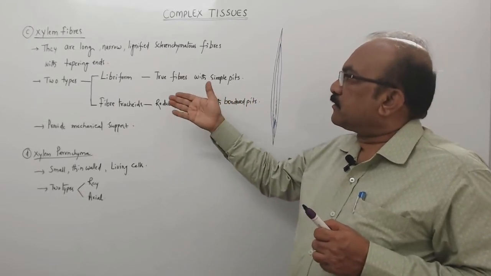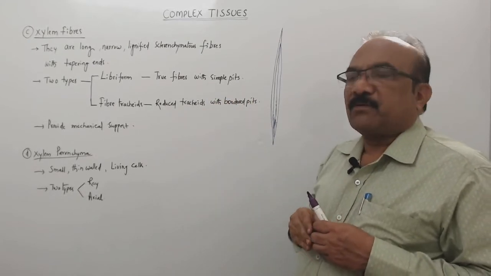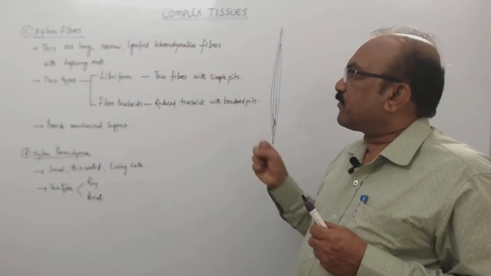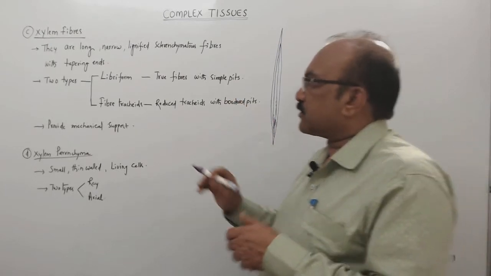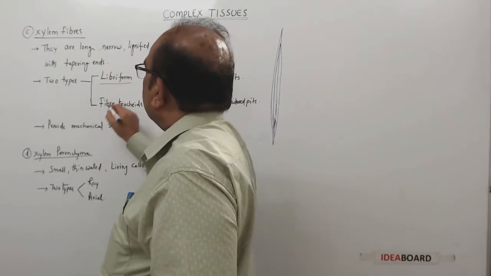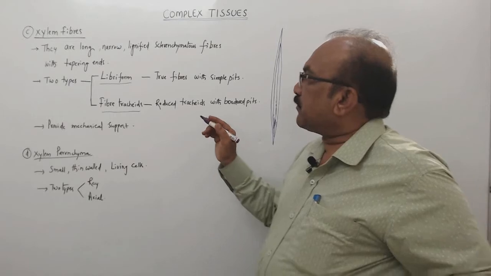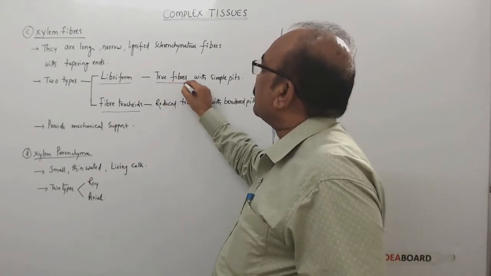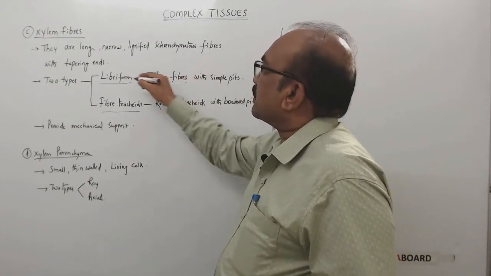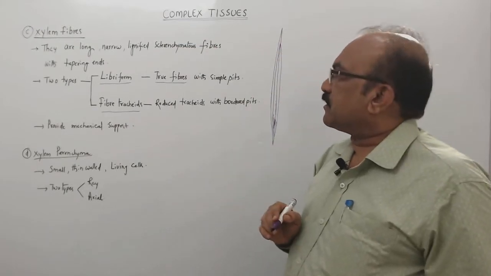Of course, these fibers are of two types: libriform fibers and fiber tracheids. And what are these libriform fibers? These are the true fibers. That means sclerenchymatous fibers are actually the libriform fibers.